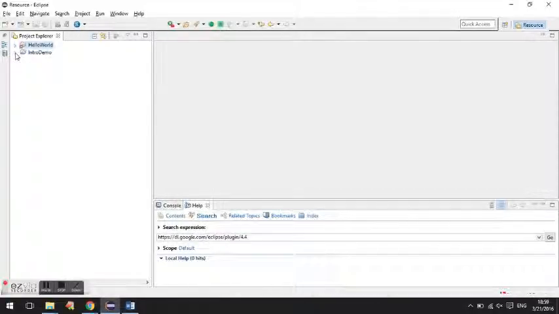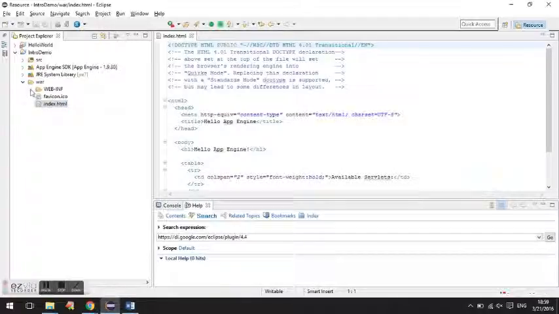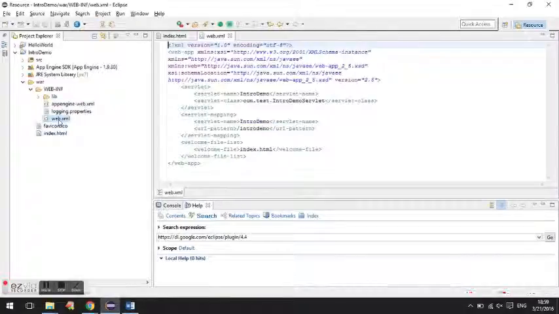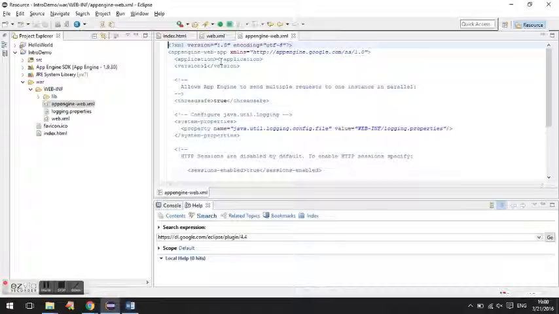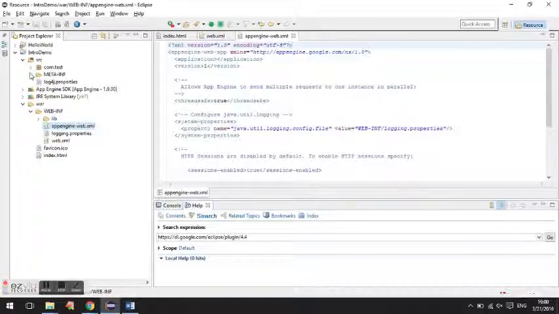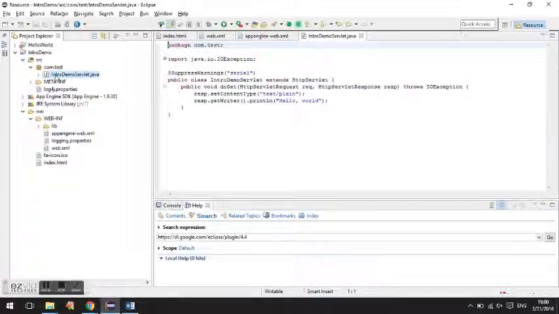The application has been created and the folder structure you can see is source, App Engine, JRE system library and a WAR file. This is the index.html where we get all the contents, and here is the main content for the App Engine. This is the web.xml where we have the application's demo, and this is the appengine-web.xml which we'll use in the future, and the source file is here where we can edit the content which is to be displayed on the application.